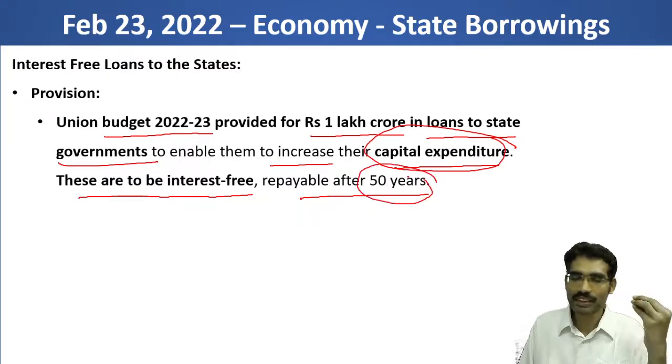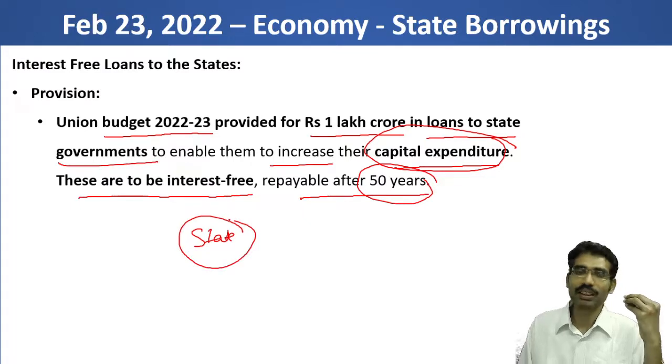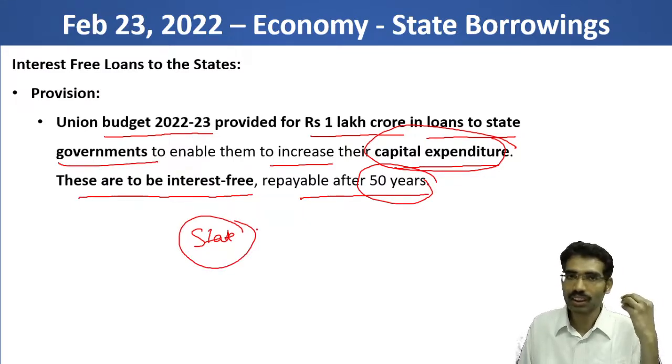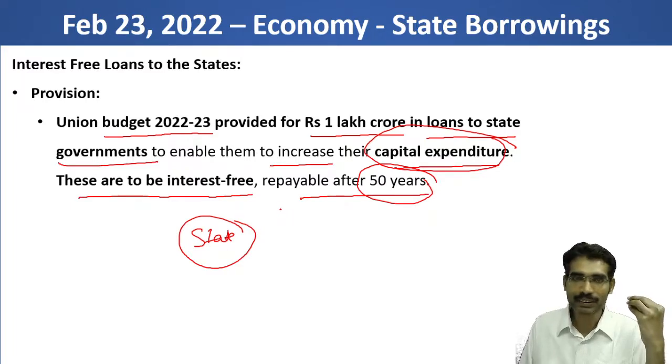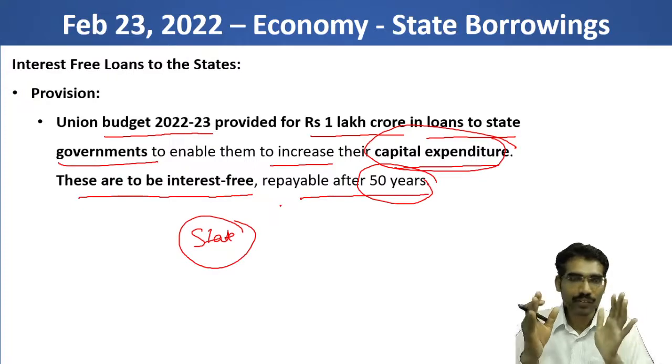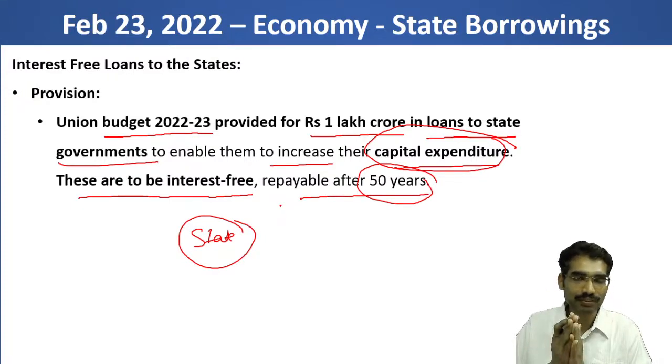So for 50 years, states will have complete autonomy in taking the loan and using that loan for capital expenditure. Now what is capital expenditure? An expenditure which is used for asset creation, which will generate revenue further.